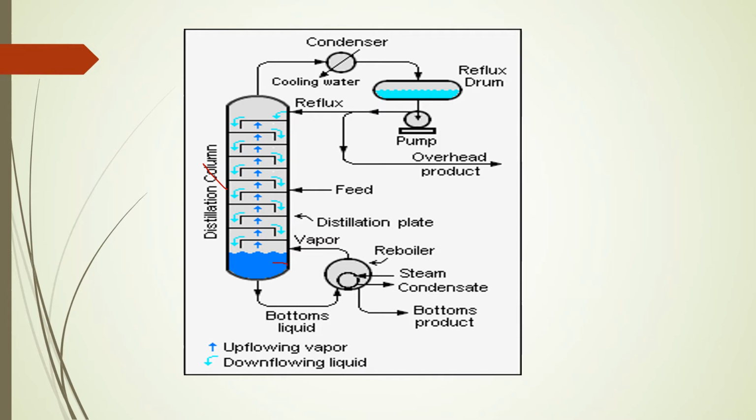Now how is a distillation plate made? The distillation column is made up of a series of stacked plates. A liquid feed containing a mixture of two or more liquids enters the column at one or more points, and the liquid flows over the plates and vapor bubbles up through the liquid via holes in the plate.